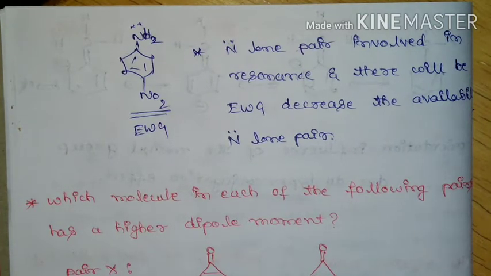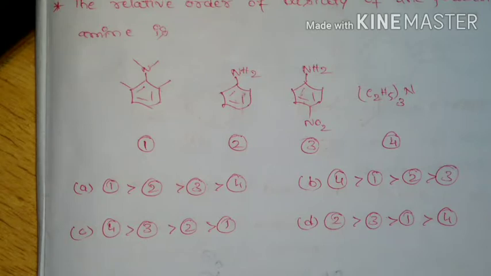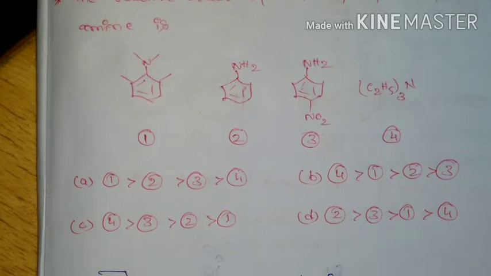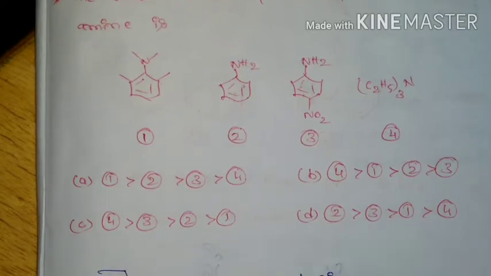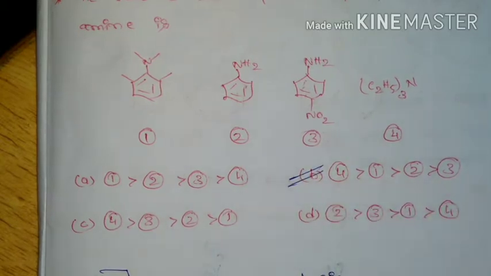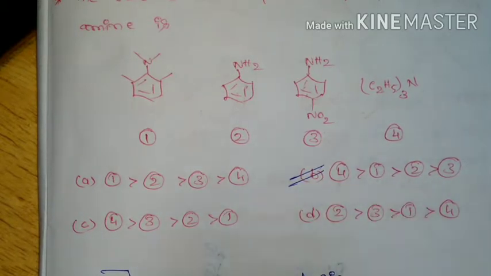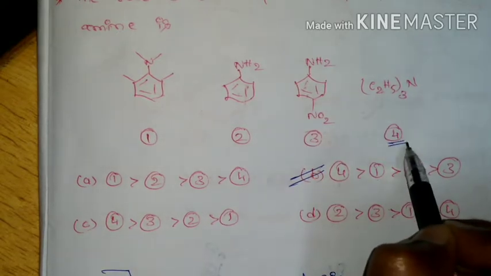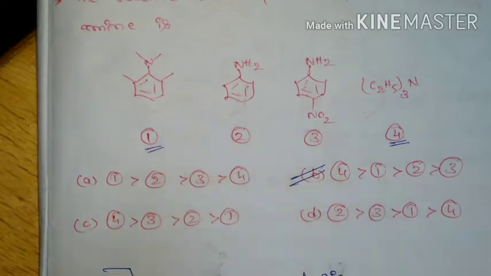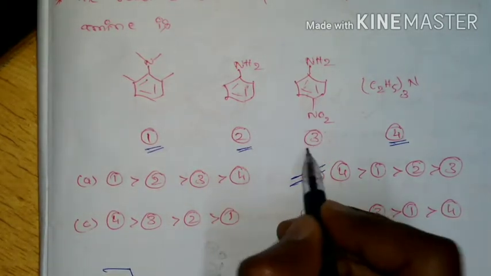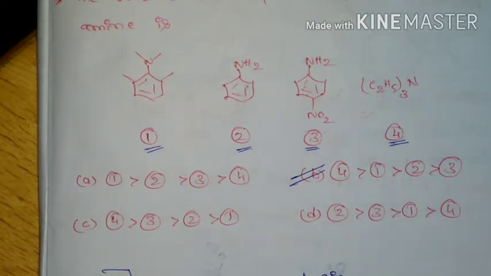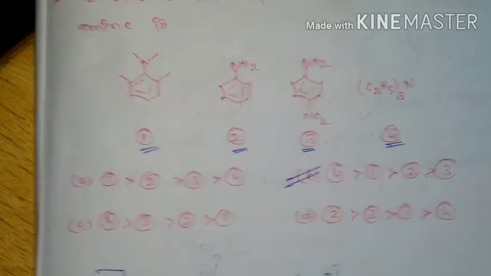Hence its basic character is less. So based on this, the order of basicity of these amines will be 4 is greater than 1, 1 is greater than 2, and 2 is greater than 3. So this is most basic, followed by this amine, followed by this, and the least basic is the nitro substituted aniline.